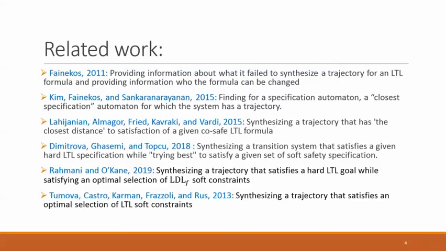Several related works consider temporal logic planning in situations where no satisfiable plan is synthesizable. Our own previous work studies a problem very similar to the problem we study in this paper. In that work, LDLF, which is a logic for finite traces, was used to express the sub-constraints. Here we use LTL to express sub-constraints. With LDLF, we could impose constraints on the finite prefixes of the infinite trajectory, but we cannot specify a goal that is satisfiable by an infinite trajectory. For example, the sub-constraint cannot be in the form that the robot must infinitely often perform juggling.